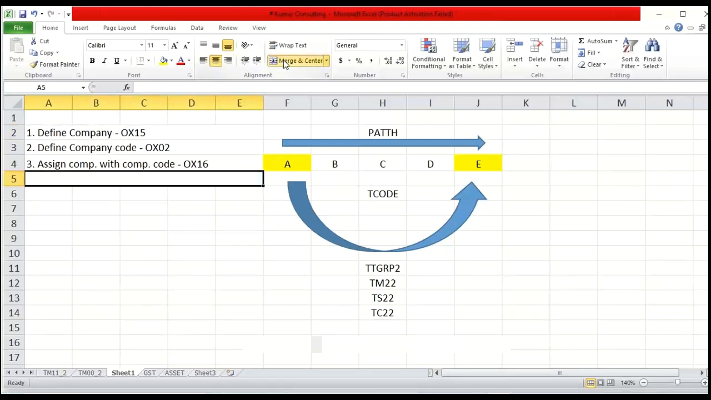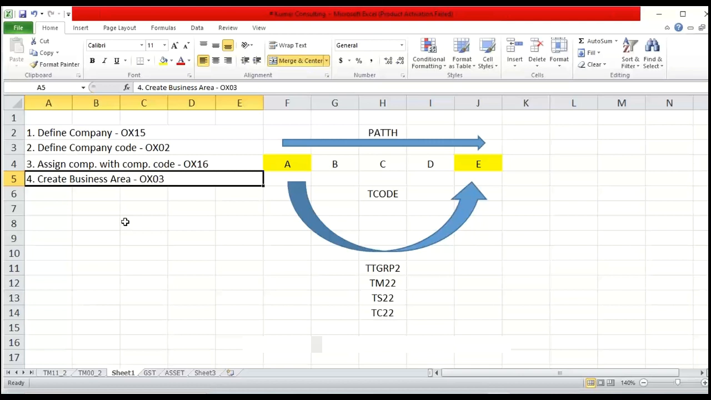Now what is the fourth option, guys? The fourth option is define a business area. Define, or you can say create. This time I'm going to write here create business area also. OX03 I think is the transaction code for this one. Because within Tata Motors we have two different business areas: a manufacturing unit and a service unit. So that is also supposed to be created.